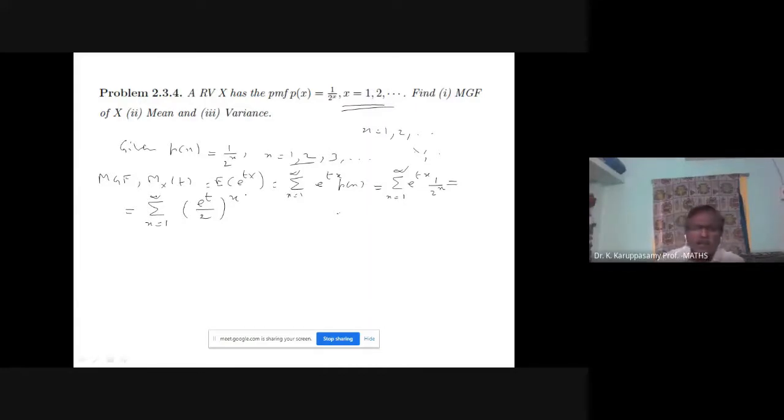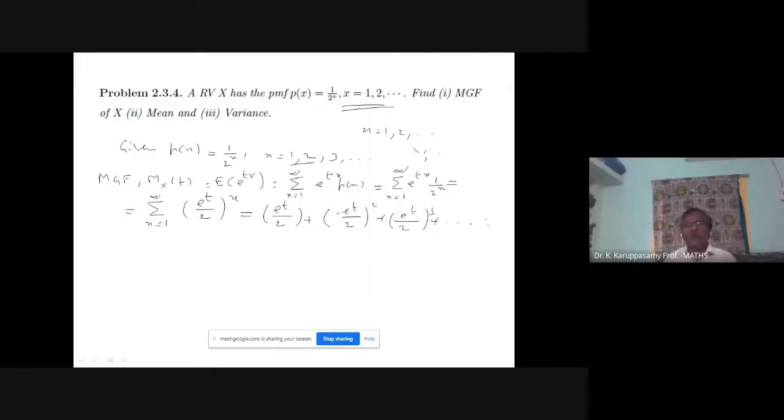Now let us put x equal to 1, 2, 3. If I put x equal to 1, e power t divided by 2. Then for 2, e power t divided by 2 squared, then e power t divided by 2 whole cube, plus etc.